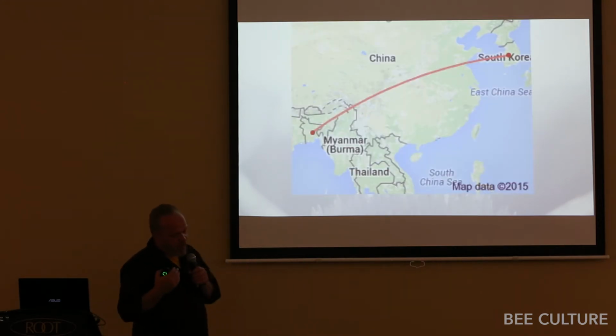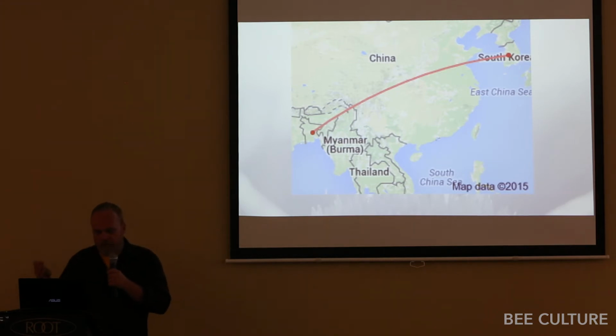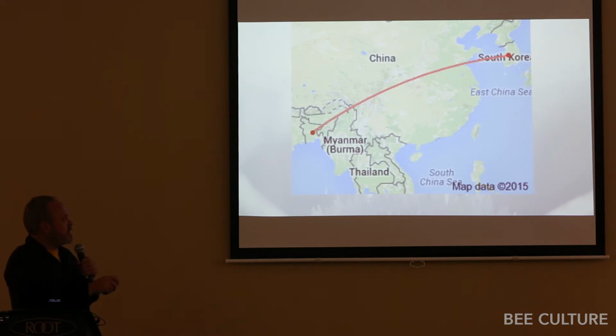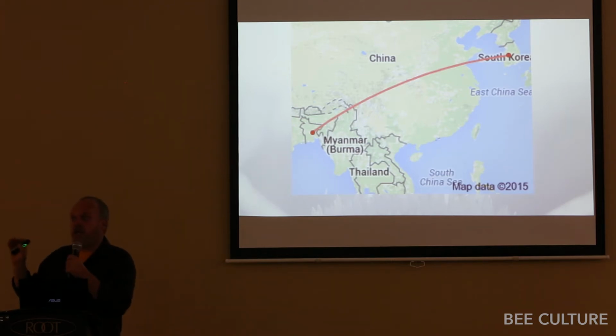Now, one of the things that always amazes me, we talk about trucking our bees over long periods of time, but to put it in perspective, us moving bees from Florida to California is the same as moving bees from South Korea to Bangladesh twice a year, or going from Brussels to Moscow twice a year. So this is a huge amount of distance we travel with our bees several times in the year.